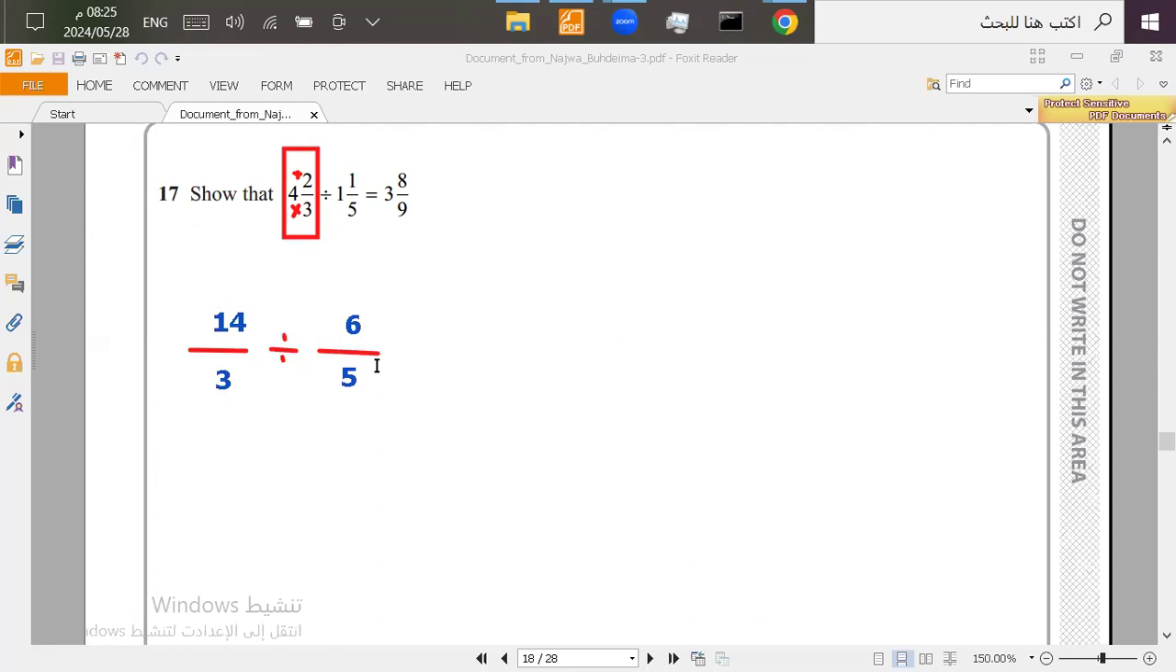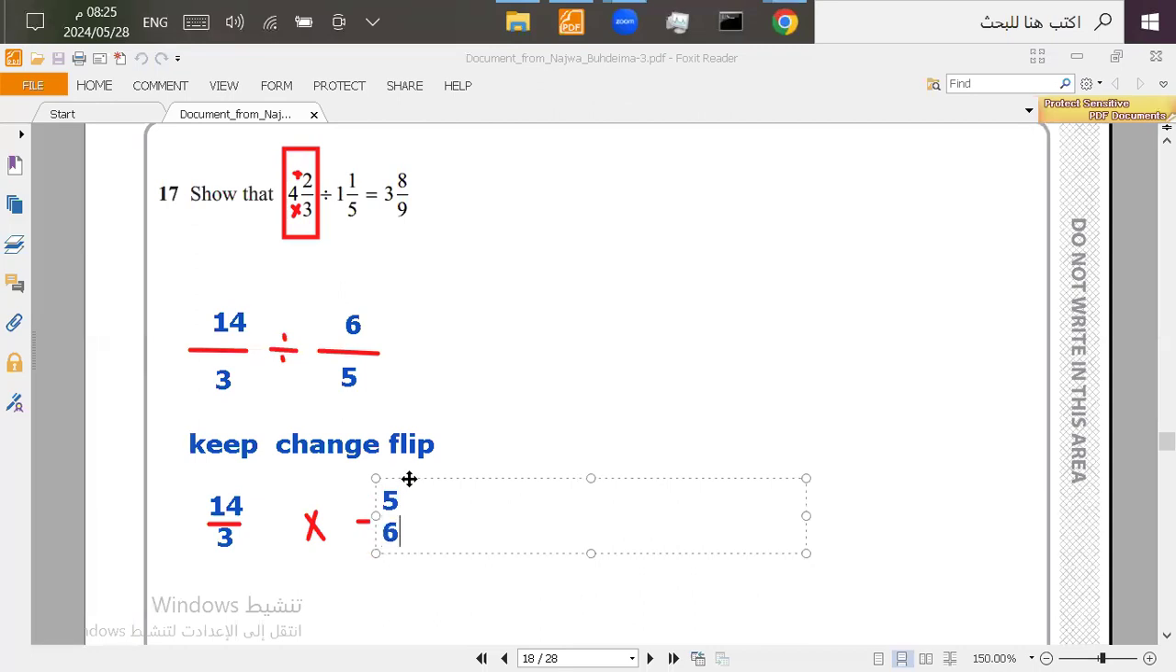Now, because we are dividing two fractions by each other, we're going to use the keep, change, flip method. So keep, change, flip. This method is used when you divide fractions by each other. So you have to keep the first fraction, which is 14 over 3, like this. So we keep the first one, and then change the second one. Change what? Change the sign. So it's going to be multiplied. Instead of division, it's going to be multiplied. And then flip the second fraction. So the second fraction will be 5 over 6, like this.